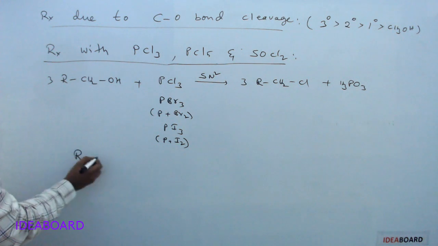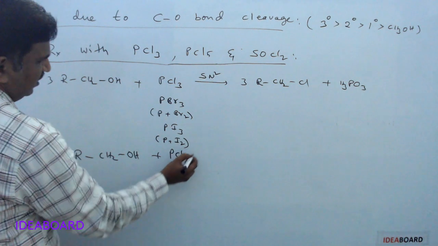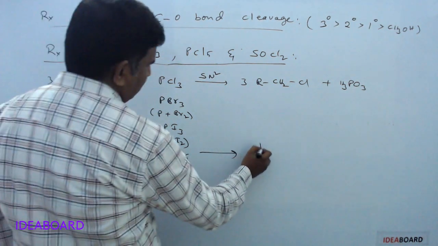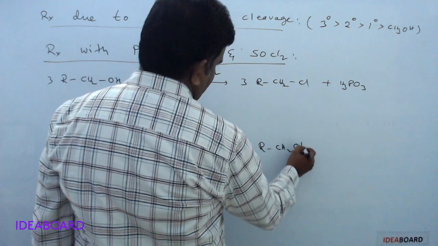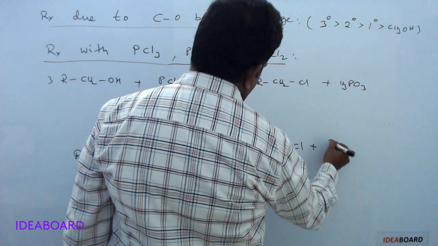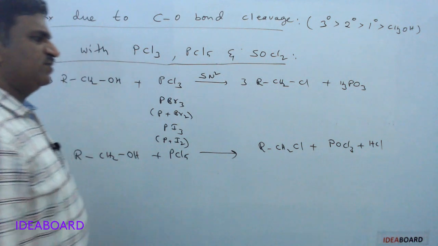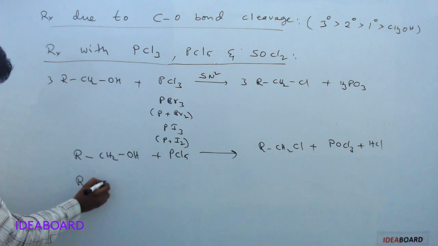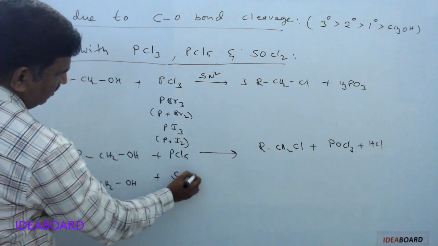And similarly, here RCH2OH with PCl5, phosphorus pentachloride, reacts to give RCH2Cl plus POCl3 plus HCl. Phosphorus oxychloride and HCl are formed. And the next one is RCH2OH plus SOCl2.